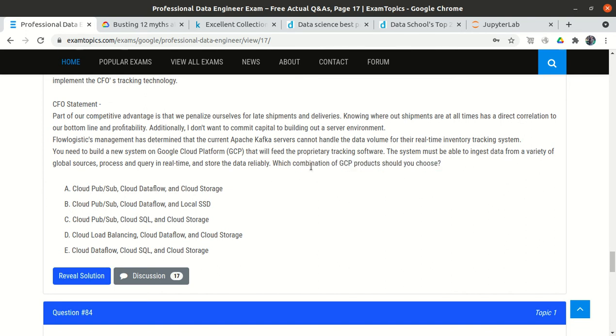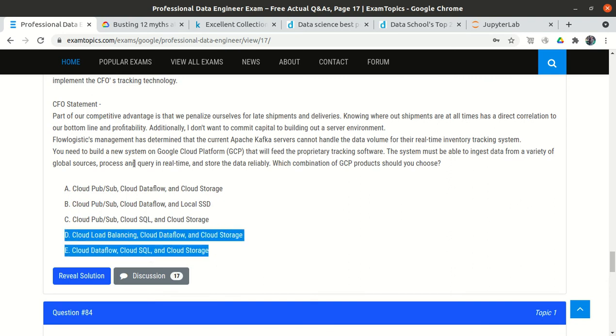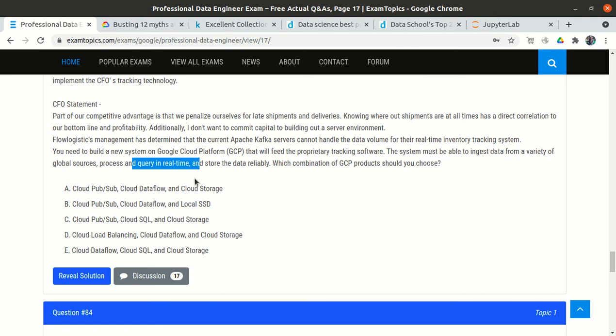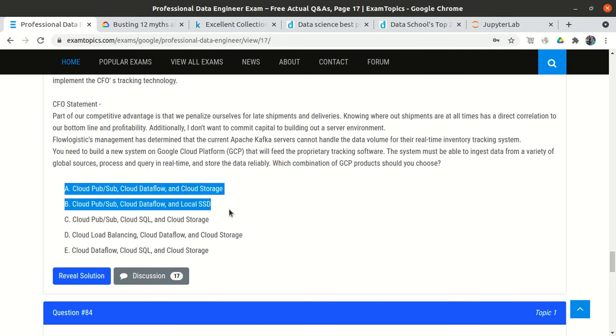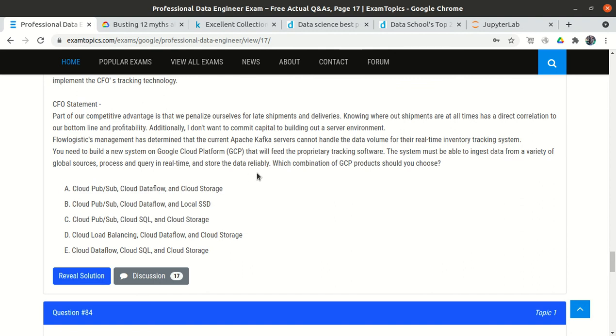So the first thing is that we need to ingest the data in real time. Out of the 5 options, we can easily eliminate cloud load balancing and the cloud data flow because we need real-time ingestion. So we will use the cloud PubSub. Now we have only 3 options left. And the third thing is that we need to store the data.